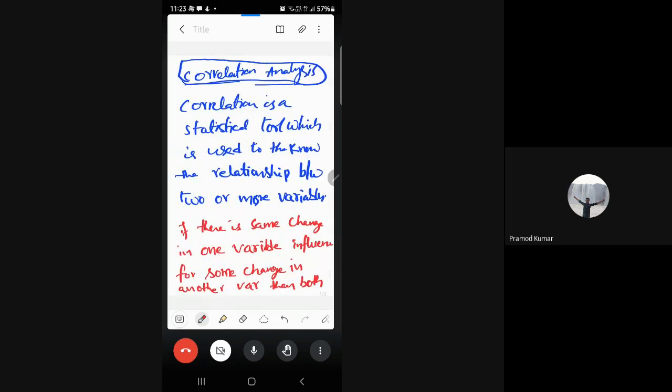So if there is some increase or decrease in one variable that influences some change in another variable, then both are said to be correlated.